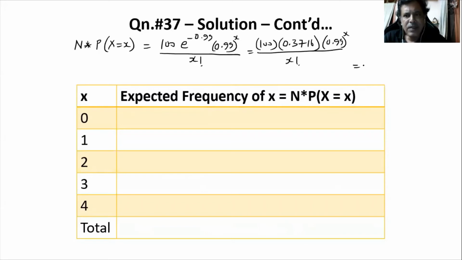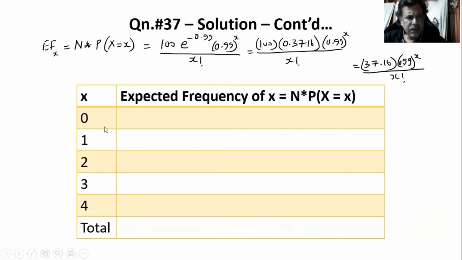So that can be simplified as, I can multiply 100 into this. So you will have 37.16 multiplied by 0.99 to the power of x divided by x factorial. This is our n into probability of x is equal to x. What is this actually? This is actually our expected frequency for a particular value x.